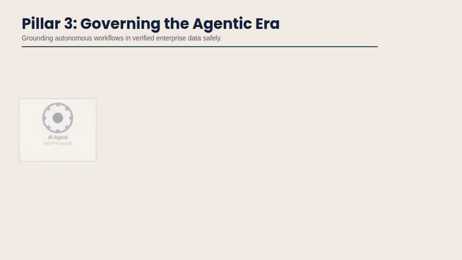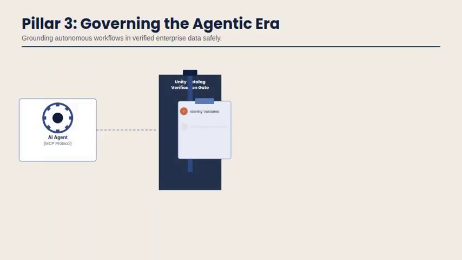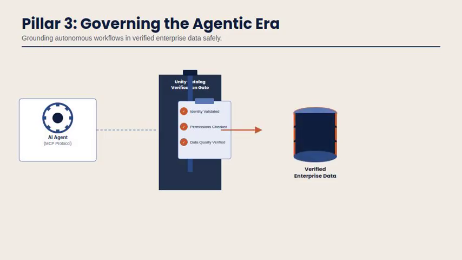Pillar 3 addresses governing the agentic era itself. When an AI agent using the MCP protocol wants to access enterprise data, it must pass through a Unity Catalog verification gate that checks 3 things. Identity is validated, permissions are checked, and data quality is verified. Only then does it reach verified enterprise data.